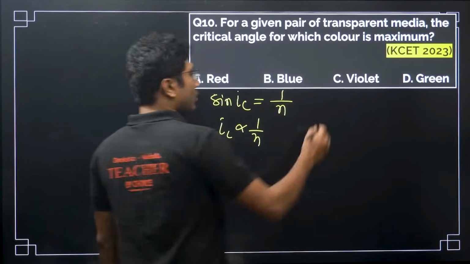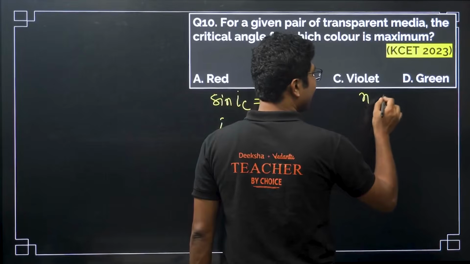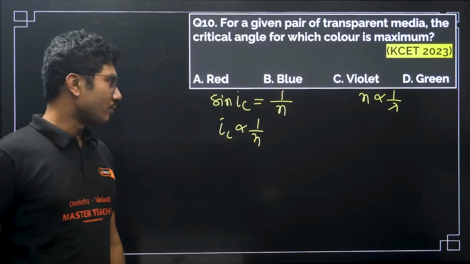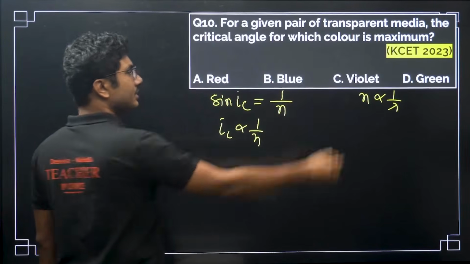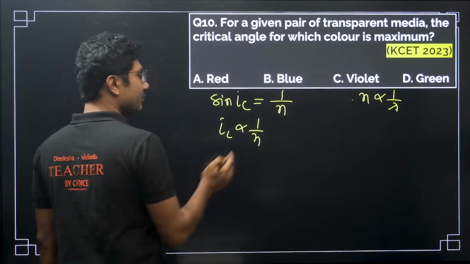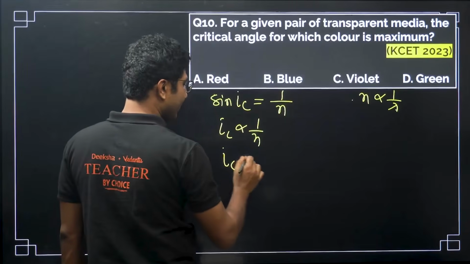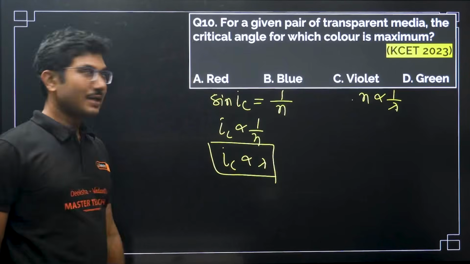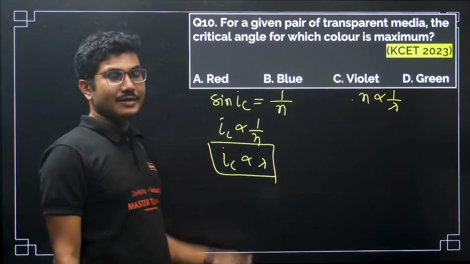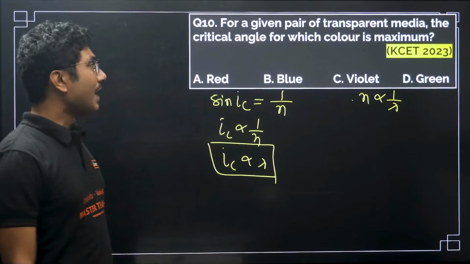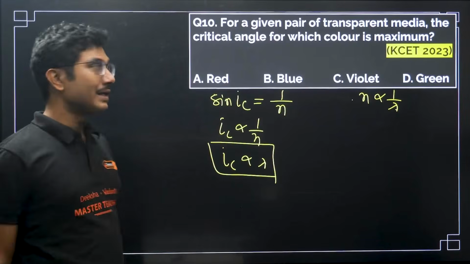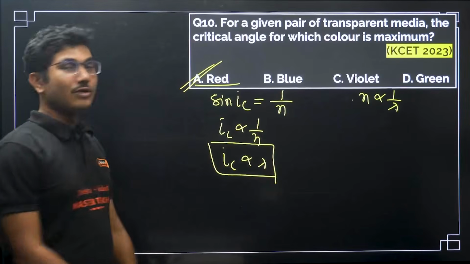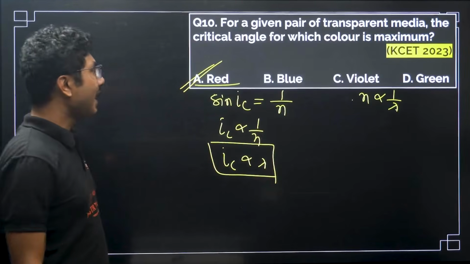Now what else? We also know that refractive index is inversely proportional to wavelength of the light. Okay, if you followed my lecture, I have discussed this. So this is also inversely proportional. So enemy of my enemy is my friend. So critical angle is directly proportional to the wavelength lambda. So whoever has the highest wavelength will have the maximum critical angle. So red light has the highest lambda, so red light will definitely have the highest critical angle, right?